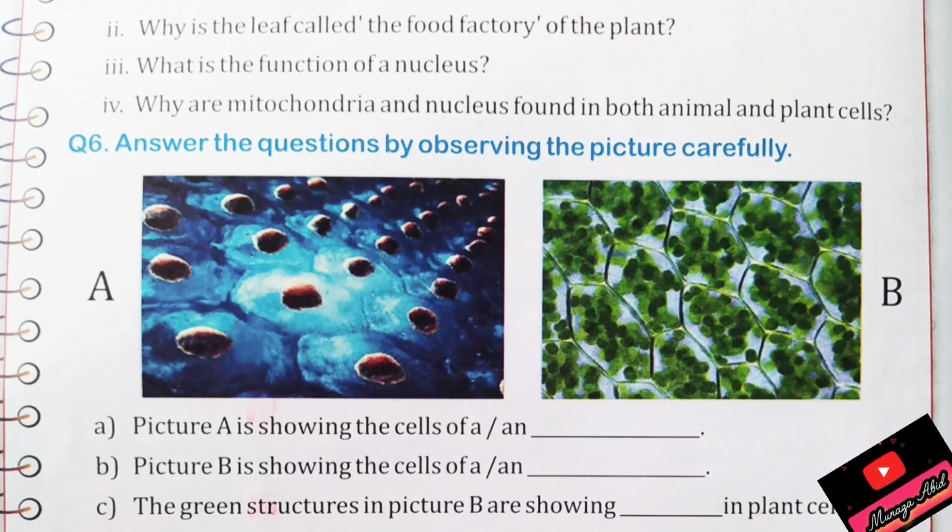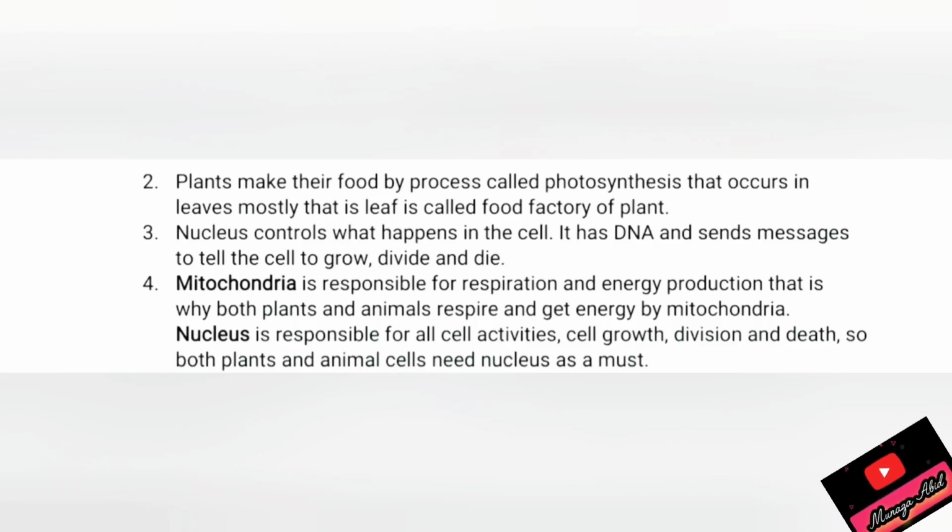This is the leaf, called the food factory of the plant. The leaf is the food factory because it makes food by photosynthesis. Photosynthesis occurs mostly in leaves. That is why leaf is called food factory of plant. Third question was, what is the function of nucleus? So the answer is written here. Nucleus controls what happens in the cell. It has DNA and sends messages to tell the cell to grow, divide and die.